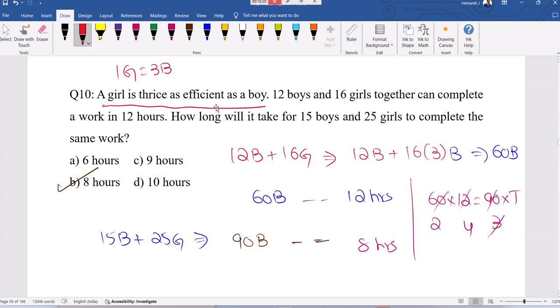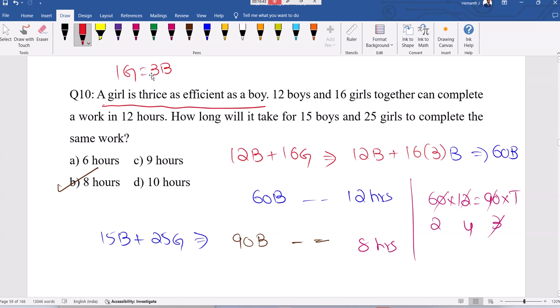Efficiency is directly proportional. See, girl is more efficient, more capacity, more than boy. It's not boy equal to 3 girls. As per this line, a boy is twice as efficient as a girl. A boy is twice as efficient as a girl means one boy equal to 2 girls we can take.